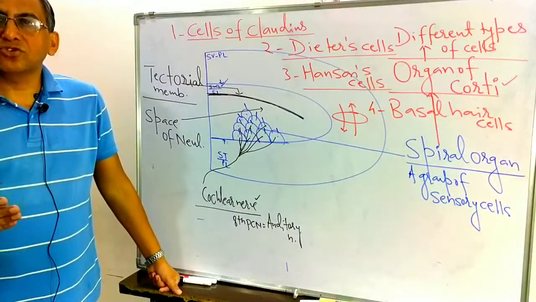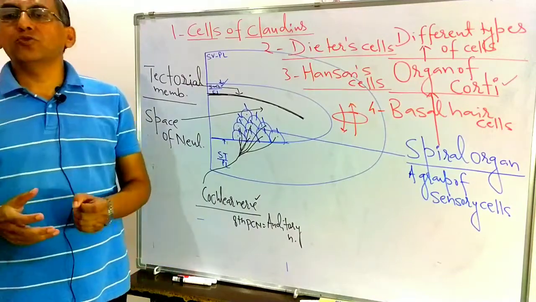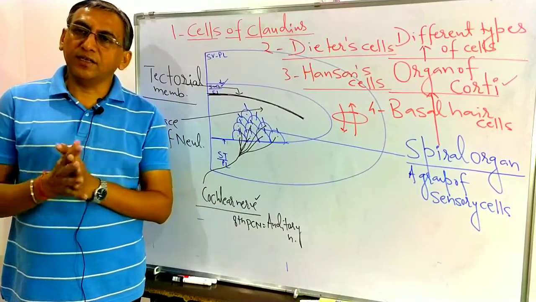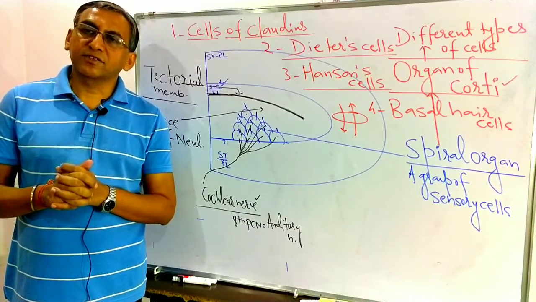Tomorrow we will discuss the functioning of the ear. It means how the sound waves are carried up to the auditory cortex of the brain here. Then we will discuss the disorders of the nervous system, and at the last we will discuss the EEG.